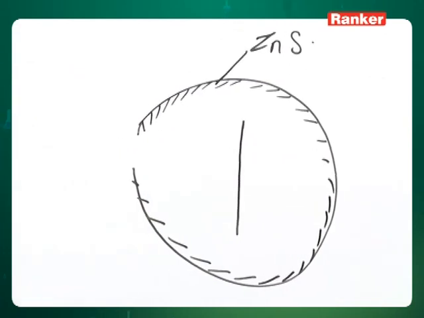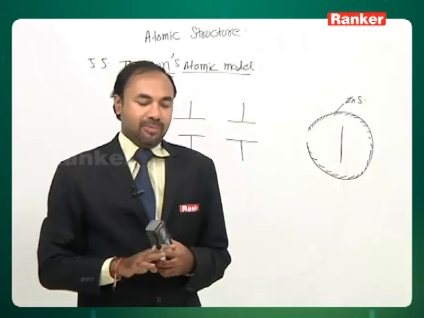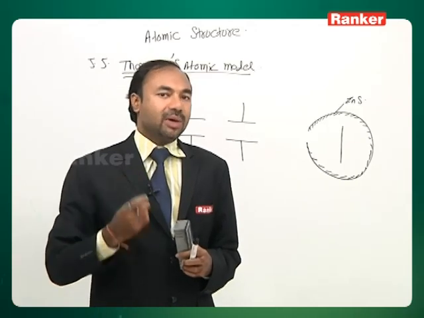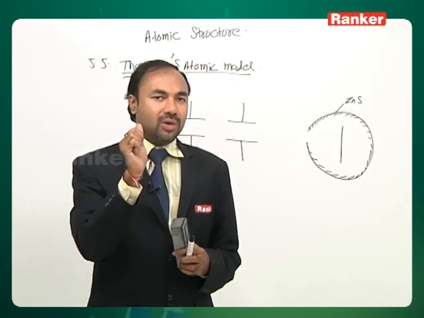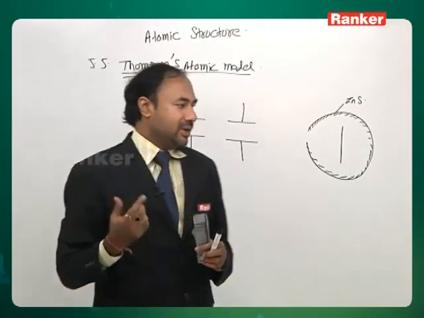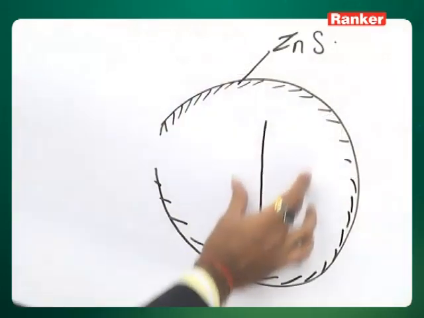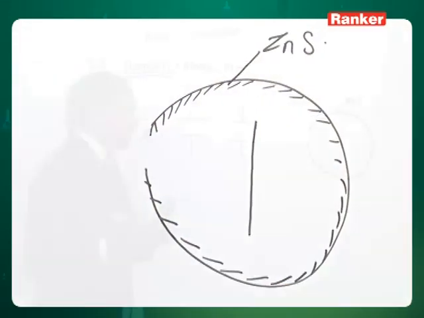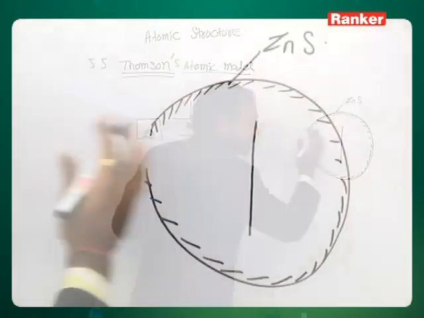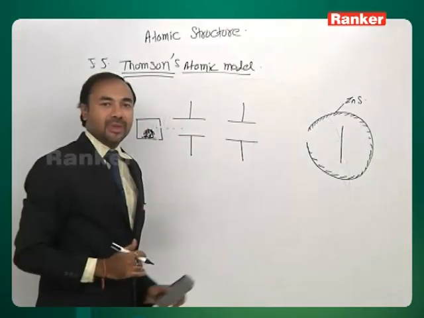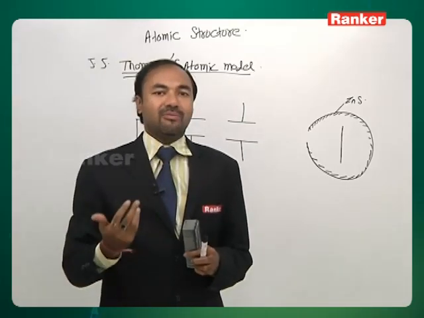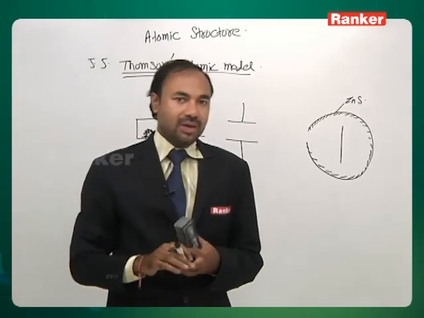The reason for taking the gold foil mainly was because it is a noble metal and its property is that it is highly malleable. So we can make very thin layers of gold. He took a very thin layer, a single atomic layer, actually this is called a single atom thick layer, and he kept this here. Now what happened was that these alpha particles moved, went there, and hit the gold foil, right? Actually what he wanted to check was the penetration power of alpha particles, right?